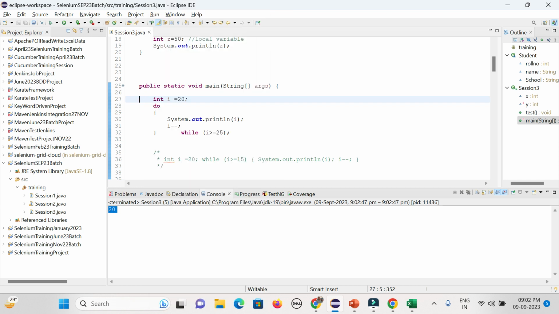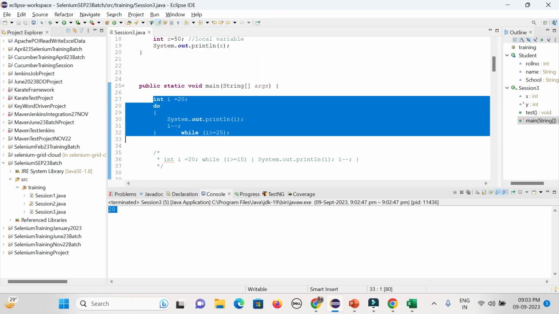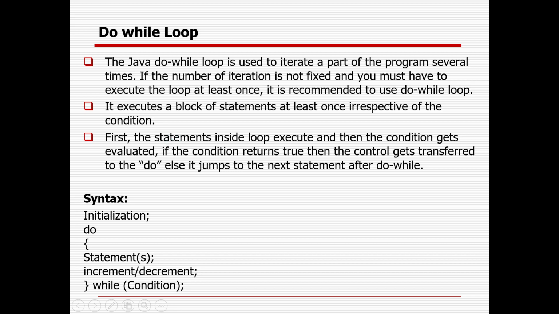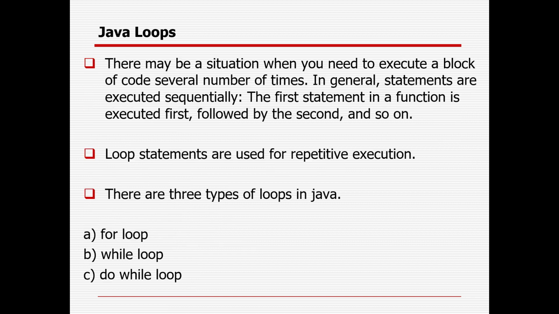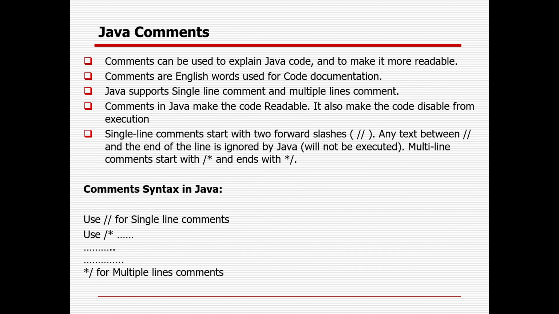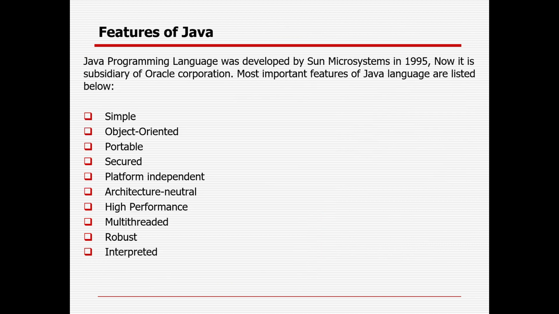Apart from that, there is another loop called for each loop, which I will cover during the Java collection framework. So these are the primary loops available: for, while, do while, and then for each loop, which is specific to your collection framework. That I will cover later. And you can control the loop using the break and continue keywords. I will just go through once more time, then if you have any questions, we will take that up.